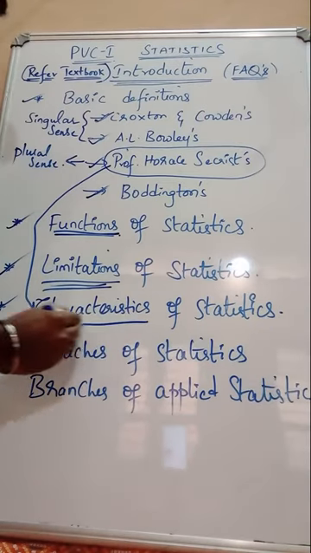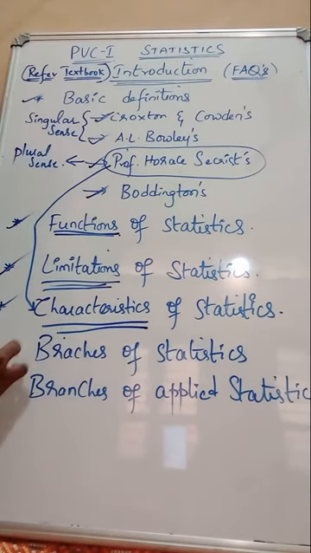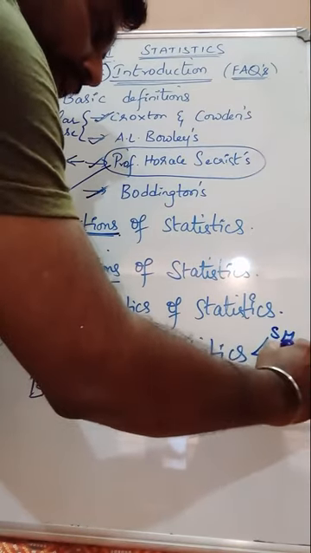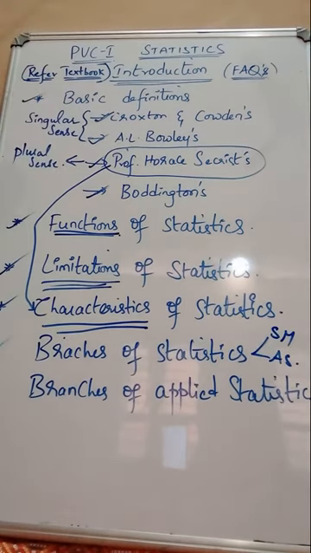Those are all the characteristics of statistics. Next one, branches of statistics. Generally we have two branches of statistics. What are those branches of statistics? First one is statistical methods and next one is applied statistics. We have totally two branches, statistical methods and applied statistics, right?